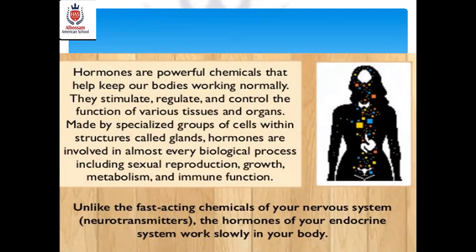What is the difference between hormones and the neurotransmitters produced from the nervous system? Because I told you that we have two major regulatory systems inside my body, nervous and endocrine. The main difference between them is the speed. The nervous system produces fast-acting chemicals to protect your body, while hormones produced from the endocrine system are slowly acting, but still they are very important.